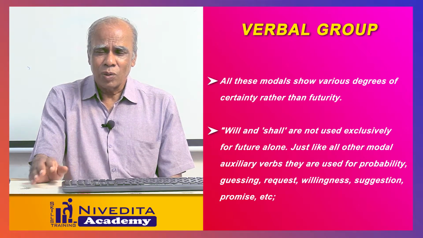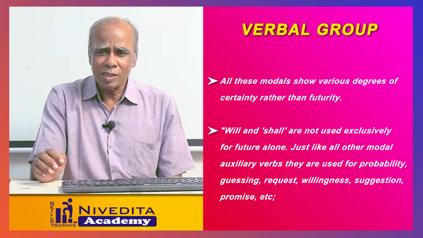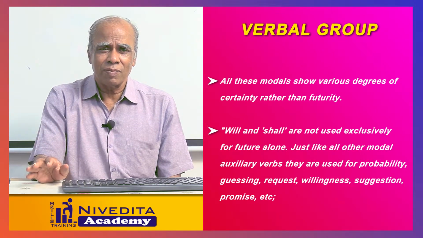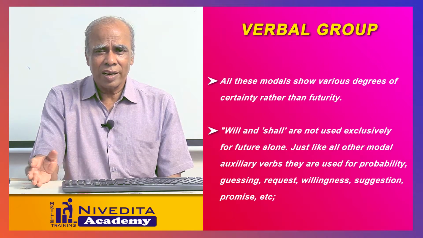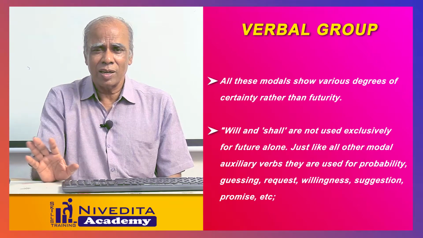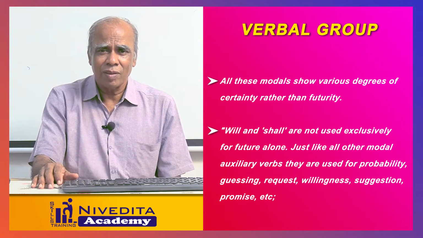You are guessing. It is a prediction, that's all. We can say it is a simple future, that's all. It shall rain today, it will rain today. You say it. But you cannot say that is a 100% certainty.